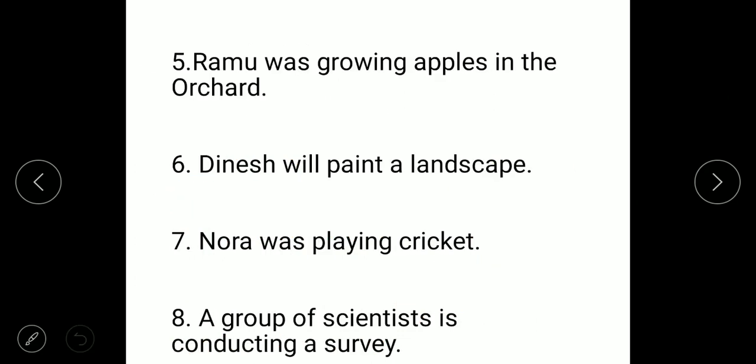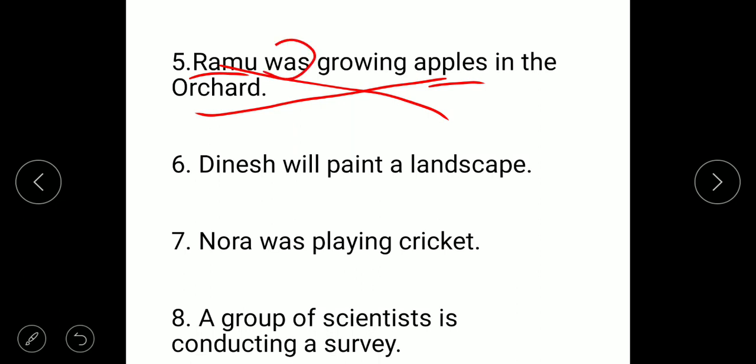Okay. Fifth one is Ramu was growing apples. Ramu is the subject. Object is apples. So first change their place. Apples come here, Ramu here. Apples and was is there. Same like is and are. Is and are already there, then we have to use is being, are being. Same way if was is there, we have to use was being.